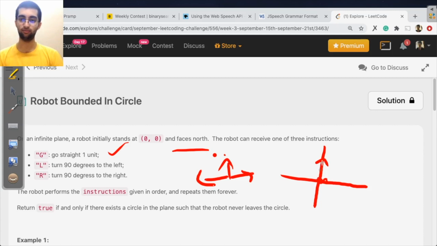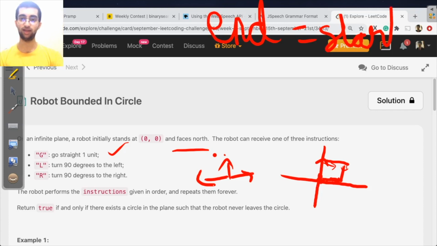Like go, then turn right, then again go, then turn right, then again go, then turn right, then again go. You'll end up in a circle. So we can agree that the first condition is: if the ending position is equal to the starting position, then you have ended up in a circle, right?